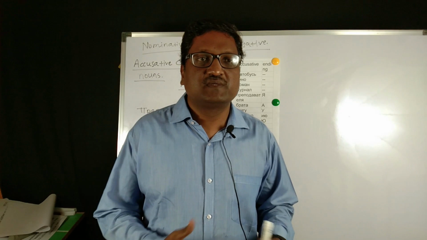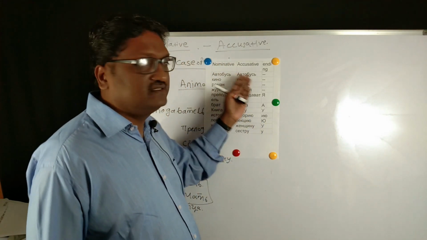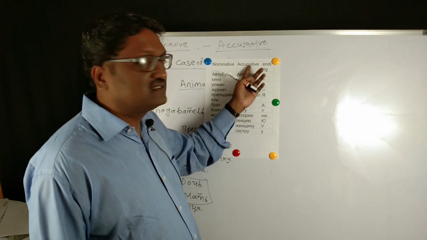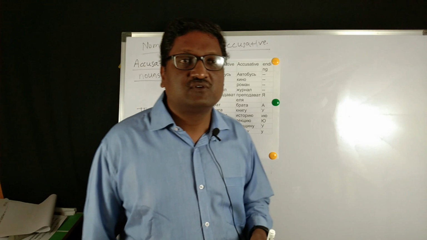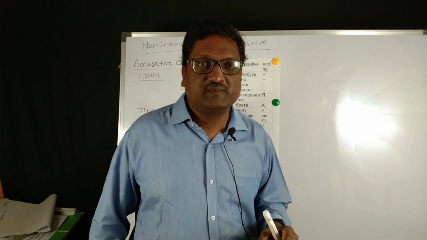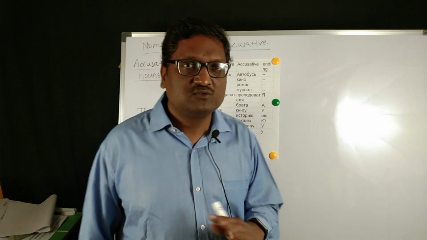Finally, we will summarize the accusative case of nouns in singular as explained in this chart. These are the nominative nouns, these are the accusative of that, and this is the ending. This case is applicable only for the masculine animate nouns and for feminine animate as well as inanimate nouns. It is not applicable to the neuter nouns.